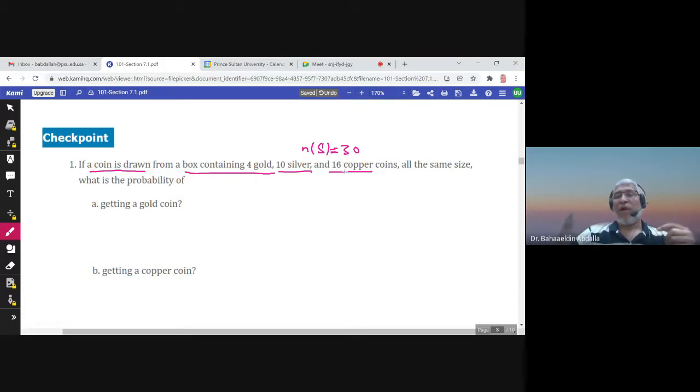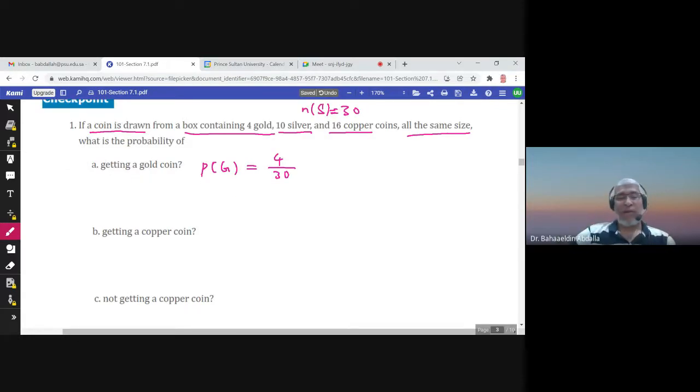Now, all of these coins have the same size. What is the probability of getting a gold coin? Well, the probability of this coin being gold. How many gold coins are there? There are 4 gold coins. And in total, there are 30 coins. So the probability of gold is 4 over 30.